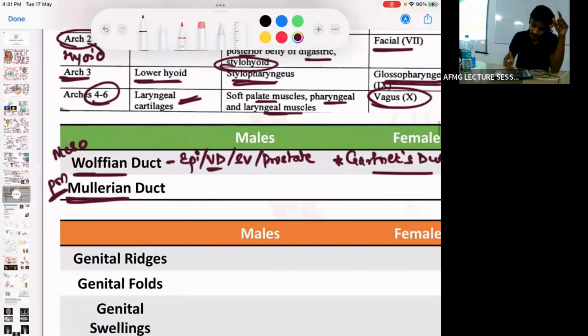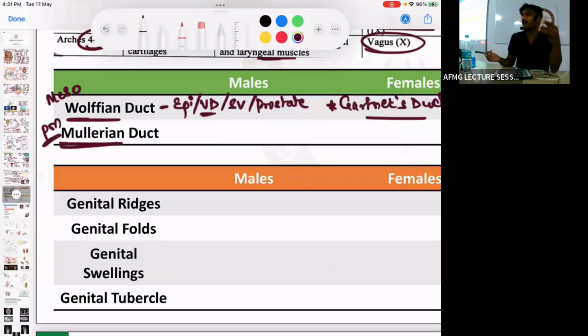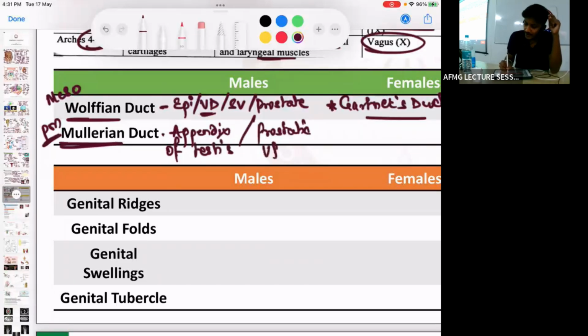कोई दिक्कत नहीं है. Then Mullerian duct in males. What is the remnant of Mullerian duct in males? It develops into the appendix of testis and also the prostatic utricle. So which are the two remnants of Mullerian duct in males? First is appendix of testis. Second is prostatic utricle.